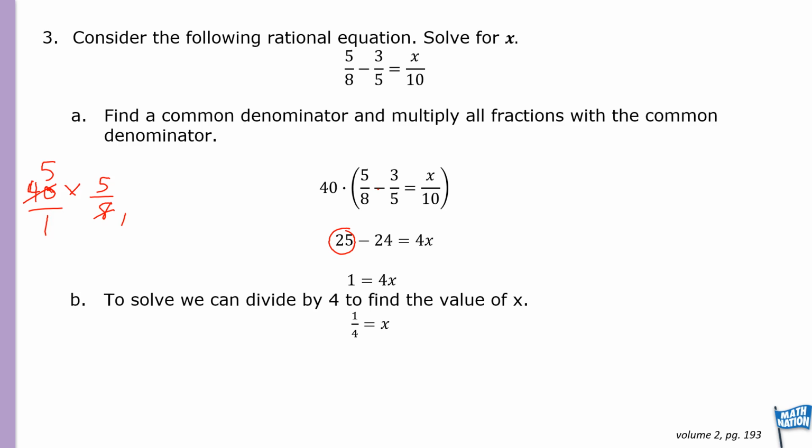We do the same, the 40 times 3 over 5. Put the 40 over 1, so I can cross cancel again. 5 goes into 5 once. 5 goes into 40 8 times. And then multiply what's remaining. 8 times 3 is 24. So let's use a different color here.